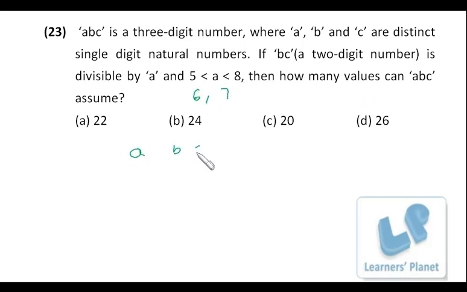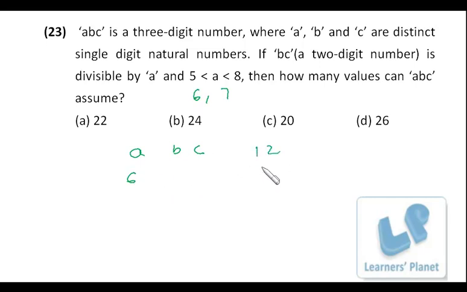Now we have 3-digit number ABC. If A is 6, I just have to see the values for BC, provided BC should be a multiple of A, and none of the digits should be 6, because all the 3 digits are distinct, right? So instead of searching for any shortcuts or equations, what you can do is directly count the numbers. That would be rather faster, right? So we have to see the multiples of 6.